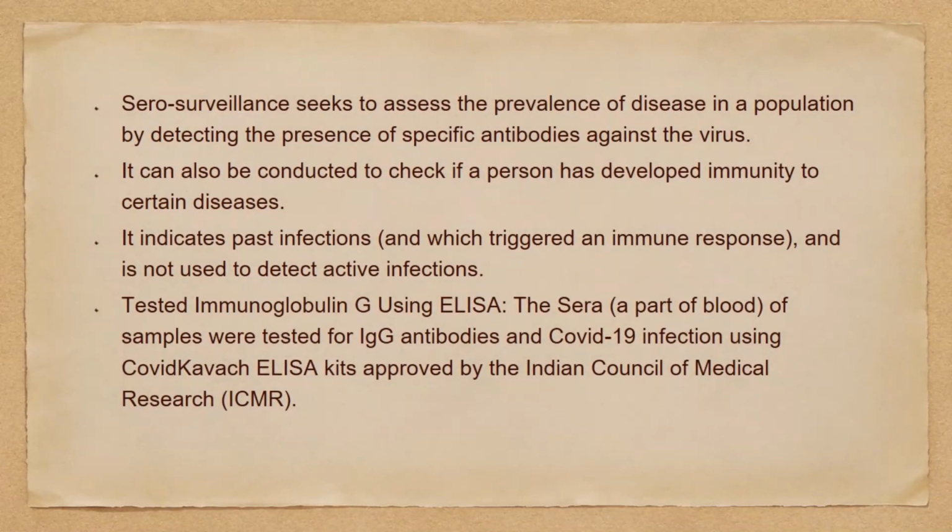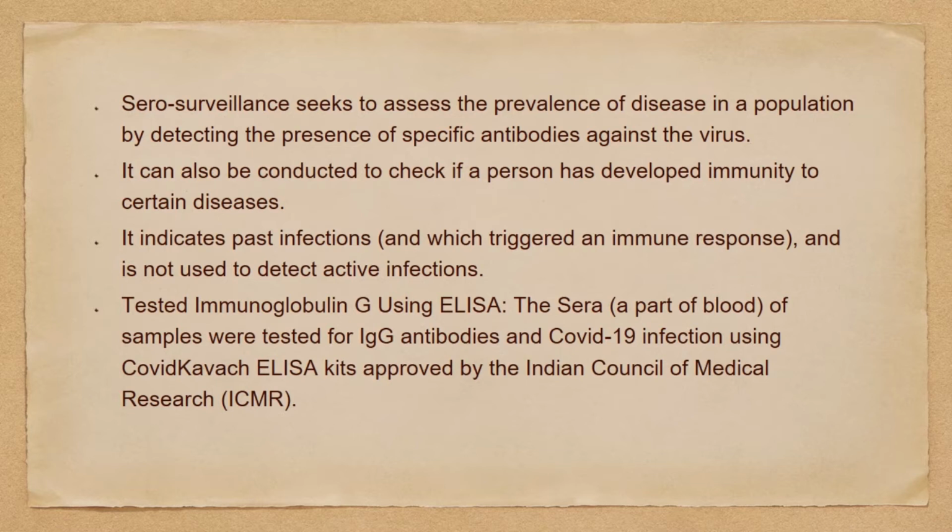So sero-surveillance seeks to assess the prevalence of a disease in a population by detecting the presence of specific antibodies against the virus. It can also be conducted to check if a person has developed immunity to certain diseases. It indicates past infections which triggered an immune response and is not used to detect active infections.